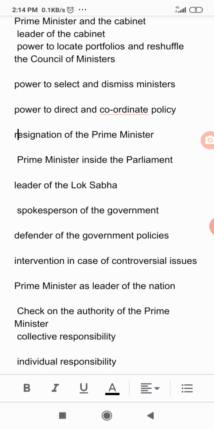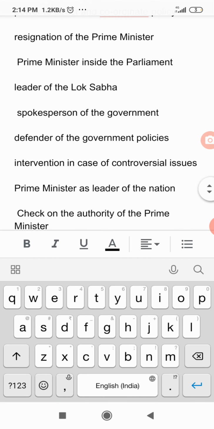Now we have to see the next point, that is the intervention in case of controversial issues. There are some controversial issues that arise in the houses, such as the language issue, center-state relation issues, price rise, atrocities on women, over which members lose their temper.